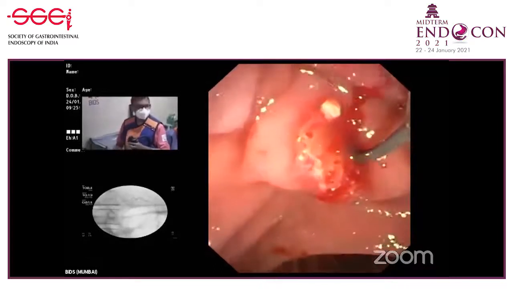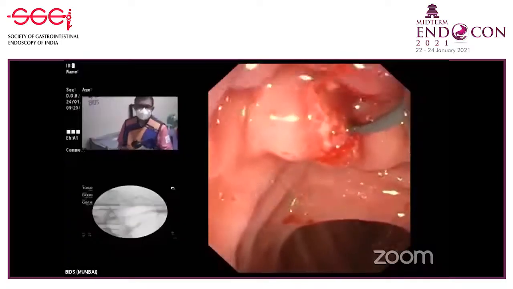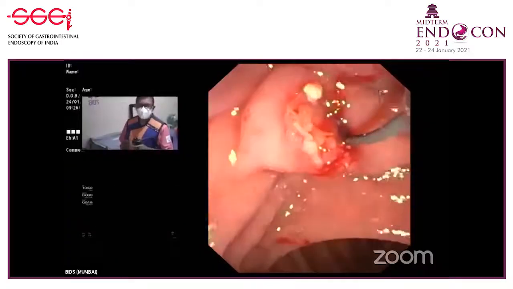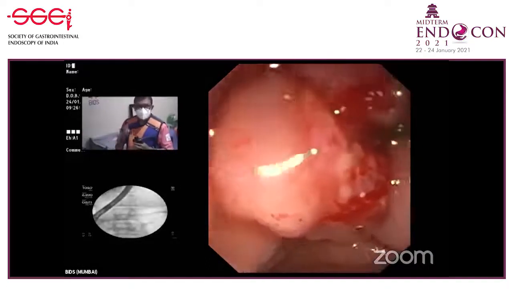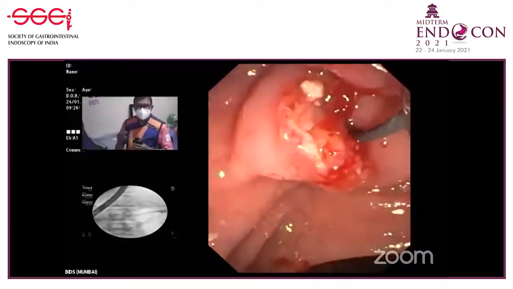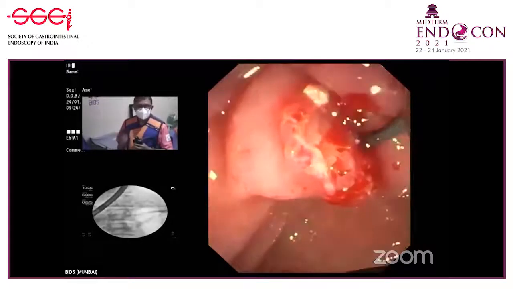Dr. Amit, for removal of pancreatic ductal stones, what's your preference, balloon or basket? Well, a balloon will burst. You will require multiple balloons. So ideal is a wire-guided basket, but don't open the basket too much. If you open the basket too much and catch too many stones at one time, your basket will get impacted. Then you are in trouble.